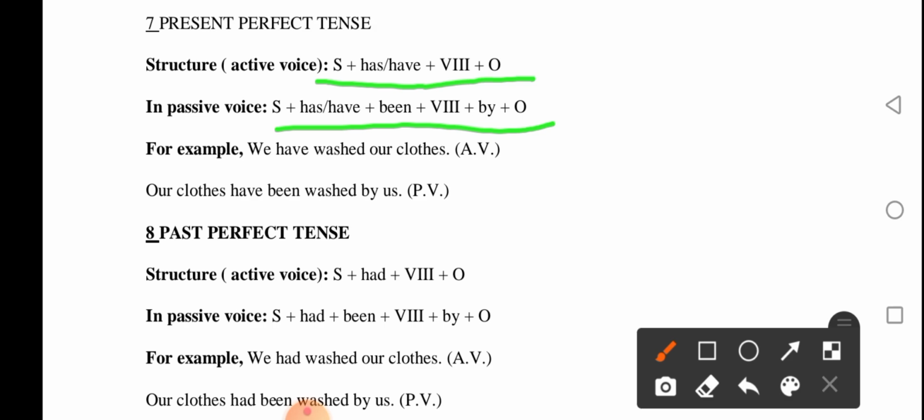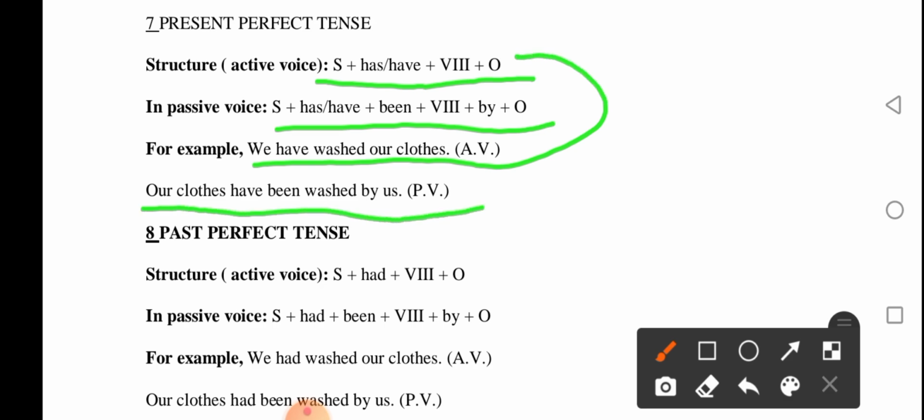For example, we have washed our clothes. This sentence is in the form of this structure, so it is an active voice. And the passive is: our clothes have been washed by us. Look, this is the form of the structure. Why did we use have? Because we is plural, so we use have. Verb 3.